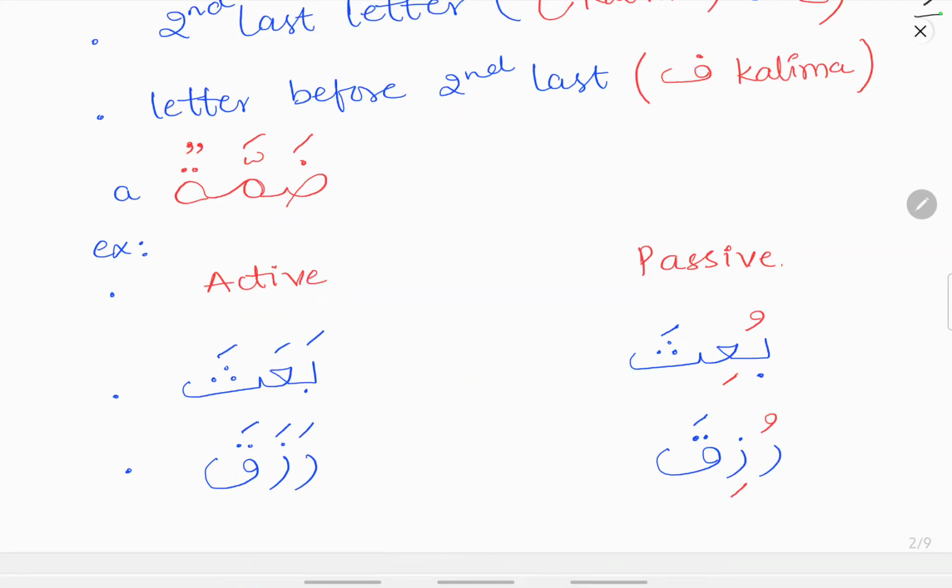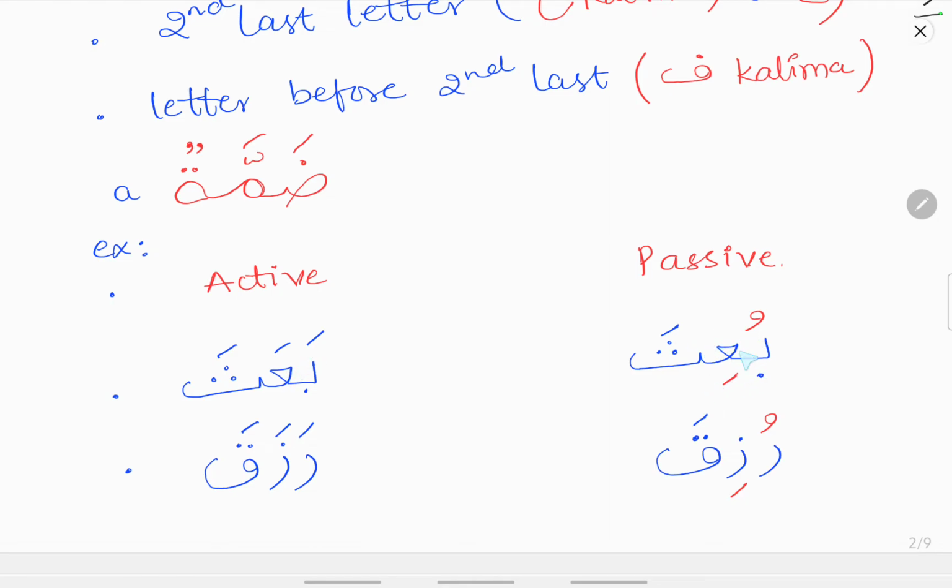So here you can see Fe'lul Madi, that is the active verb, and this is the passive verb. In active verbs, that is Ba'asa. Ba'asa means he raised. So it is a Fe'lul Madi, that is the past tense verb, which is in the active form. In its passive form it becomes Bu'isa, that is, Ba'asa, he raised, Bu'isa, he was raised.